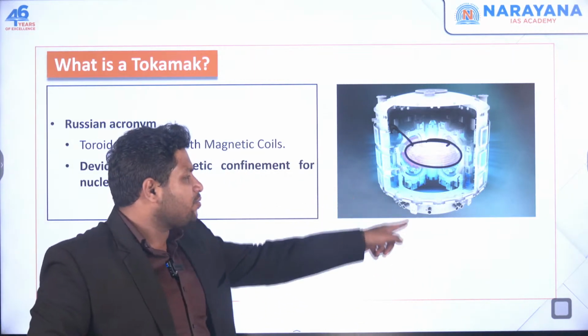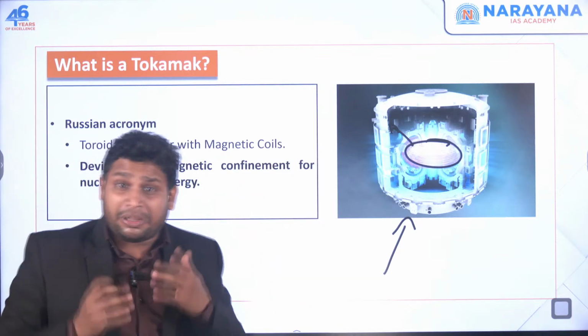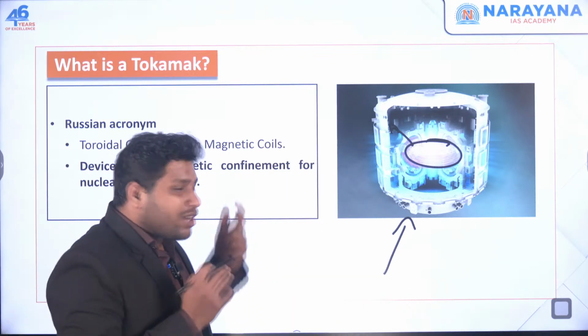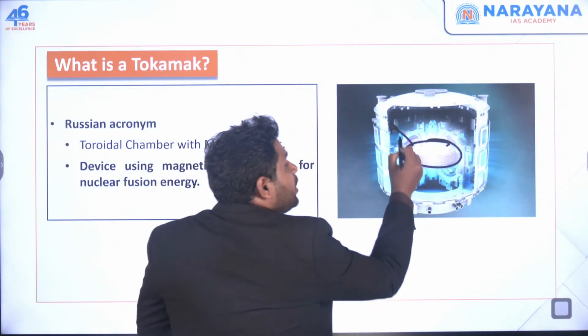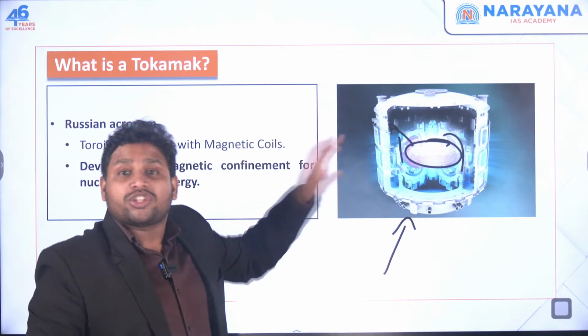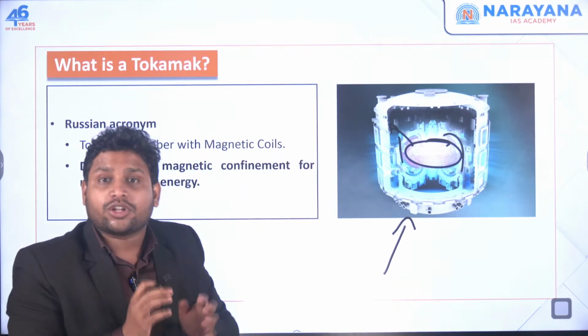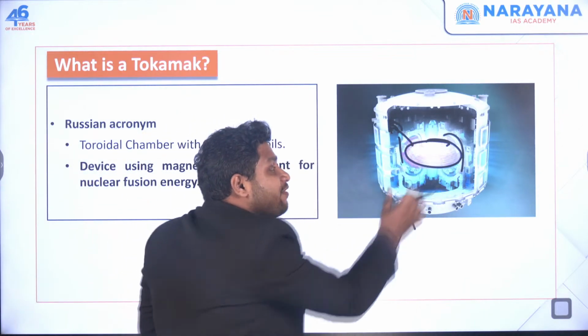Because whatever is the material of this device, it is going to burn at this temperature, million degrees Celsius. So what I want to do is confine this process only to this part. I don't want this plasma to reach the walls or chamber of this particular tokamak. I want it to remain confined here.